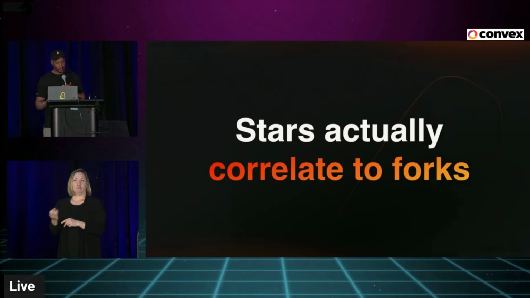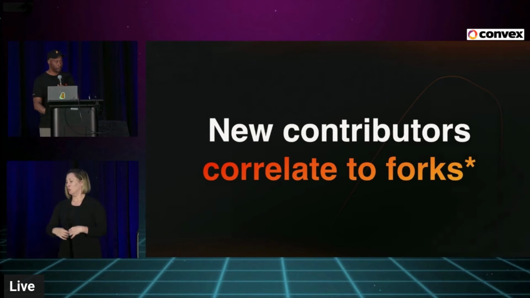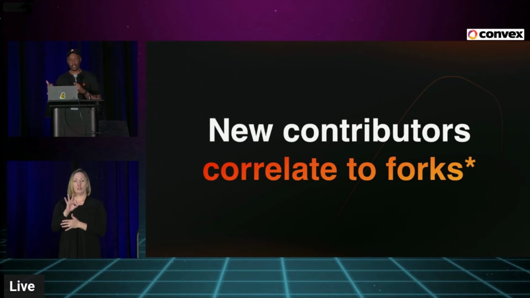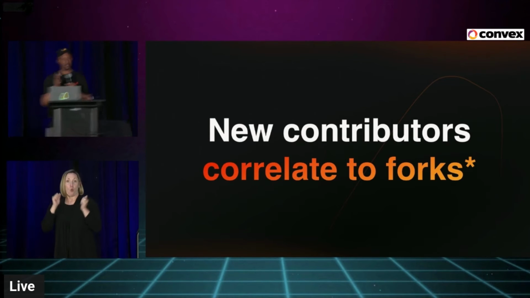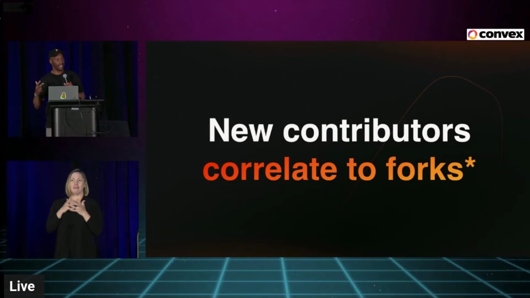Yeah, so stars correlate to forks, and new contributors correlate to forks. What's actually interesting about this is when you look at new contributors, you can actually identify where interest comes from and where adoption comes from. So not everyone makes a contribution, but there's a lot of interest in issue comments. And if there's somebody who can react to issue comments, that's actually a really good metric for success eventually, is identifying things like unique issue author accounts.